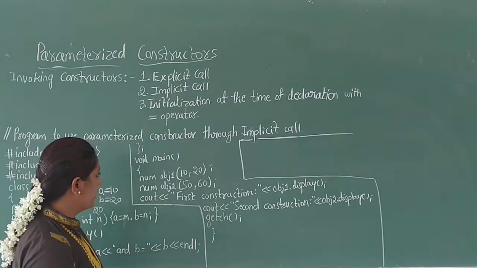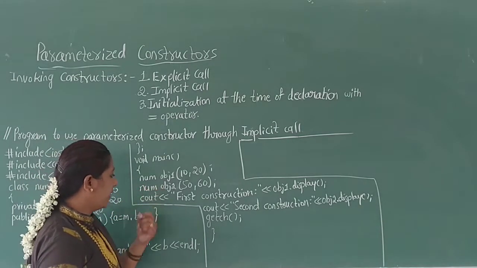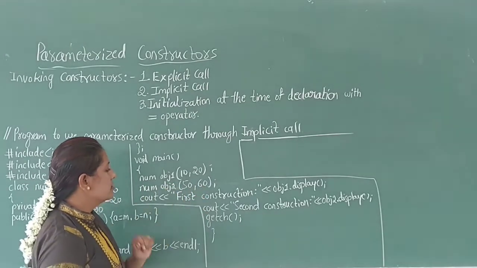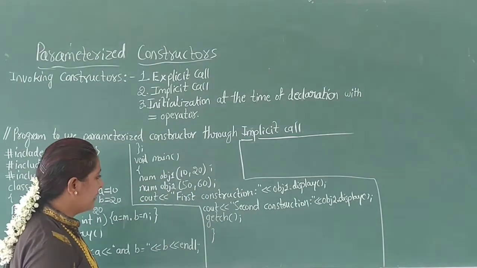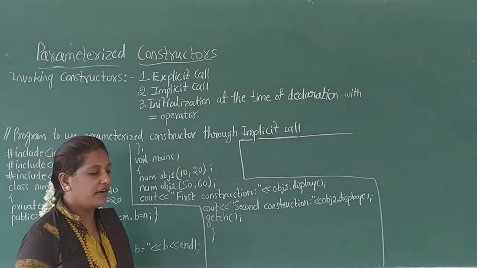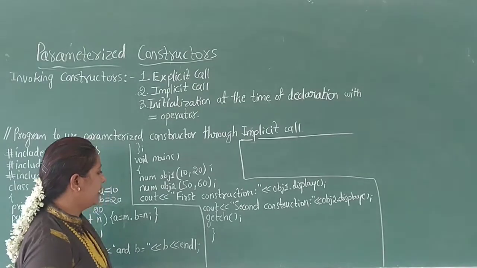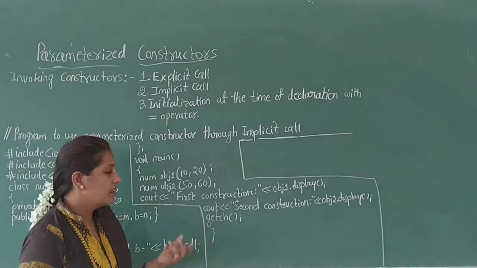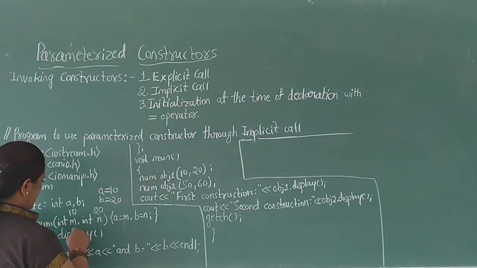Next, goes to the main function again. The next executable statement is num obj2 50, 60. The second time, the parameterized constructor is invoked using a different object, which is created by using the class num and having the different values 50 and 60.